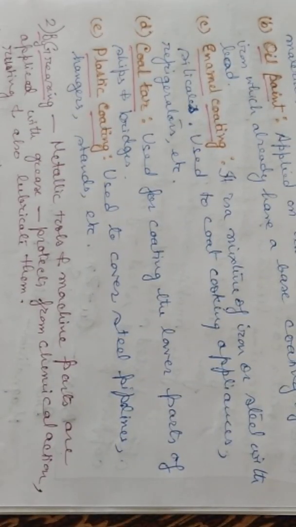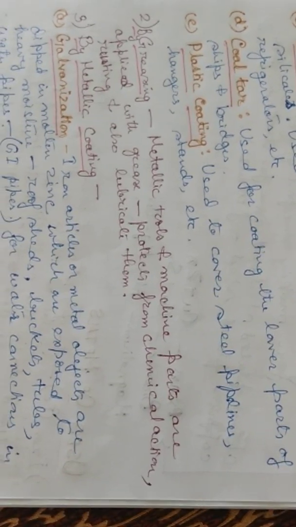Then coal tar, used for coating the lower parts of the ships and bridges. Okay, lower parts of the ships and bridges are painted with this coal tar. Then plastic coating. The steel pipe lines, hangers, stands, etc. are covered with this plastic coating to protect them from getting eroded or rusted.